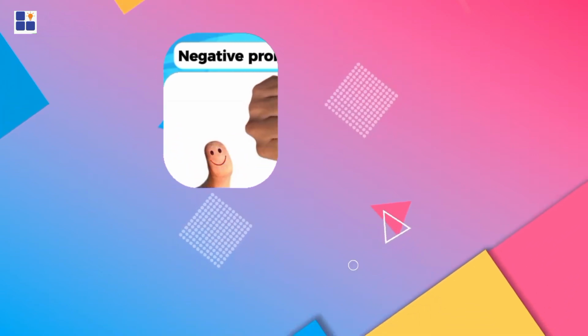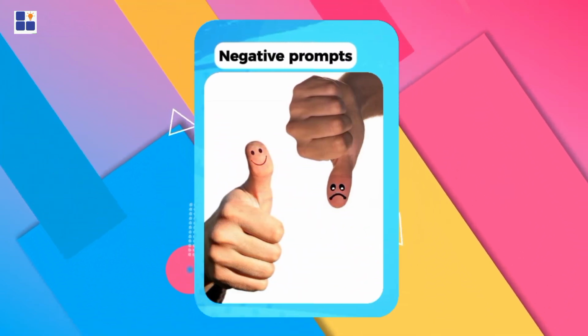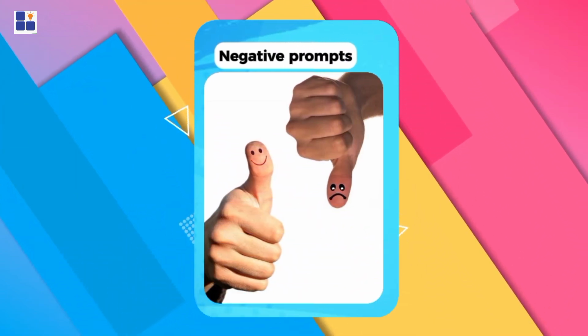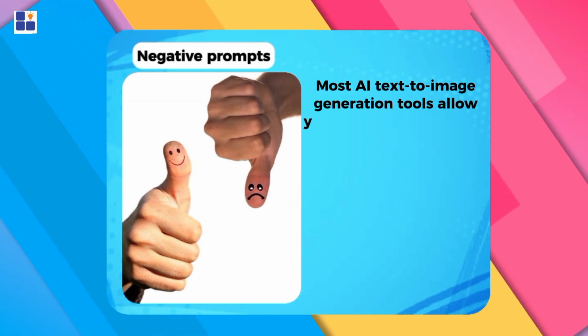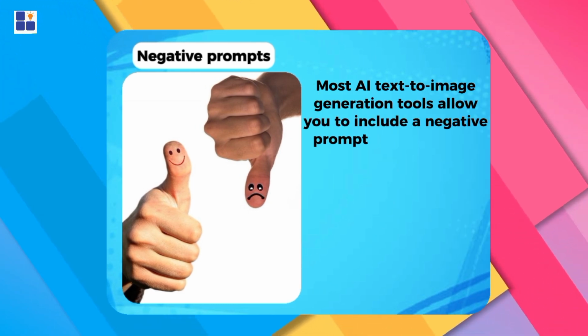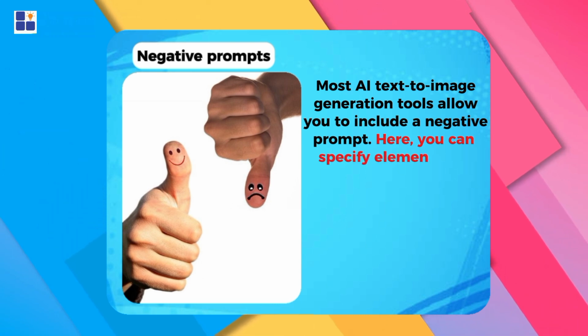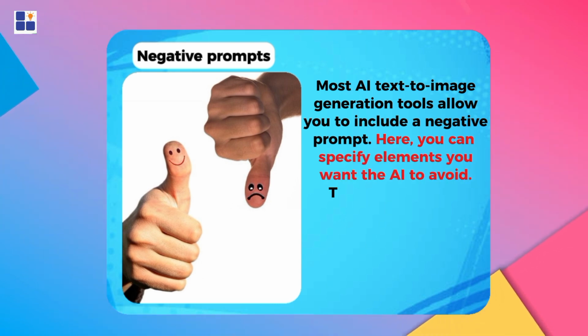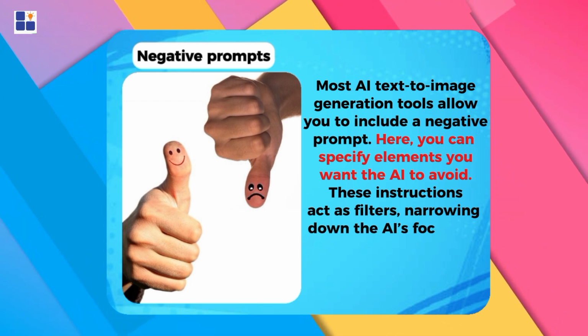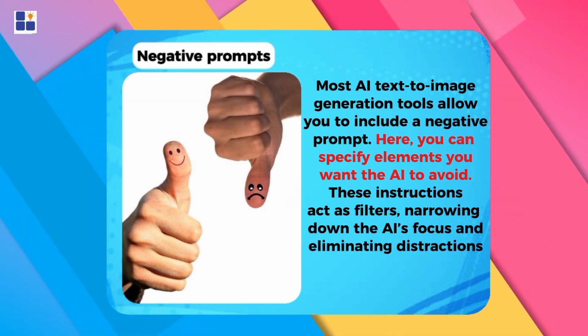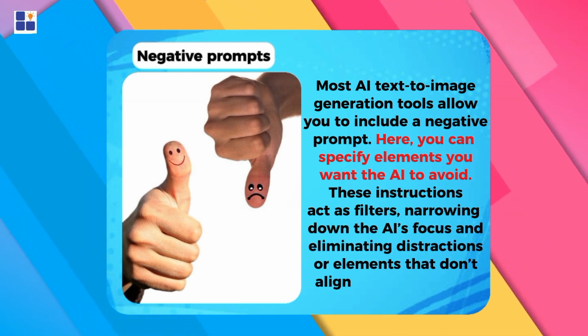Number 3. Negative prompts. Sometimes it's not about what you want but what you don't want. Most AI text-to-image generation tools allow you to include a negative prompt. Here, you can specify elements you want the AI to avoid. These instructions act as filters, narrowing down the AI's focus and eliminating distractions or elements that don't align with your vision.